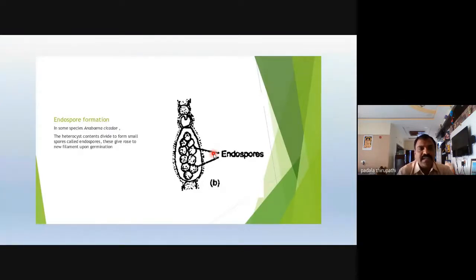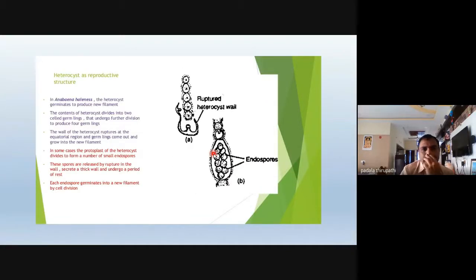These endospores are mainly produced when the heterocyst content divides to form small spores called endospores, which means we observe them in the heterocyst region or heterocyst cell. These give rise to a new filament upon germination. So these are the endospores formed at the site of the heterocyst cell. Whenever favorable conditions occur, the spores produce the entire filament of Anabaena.